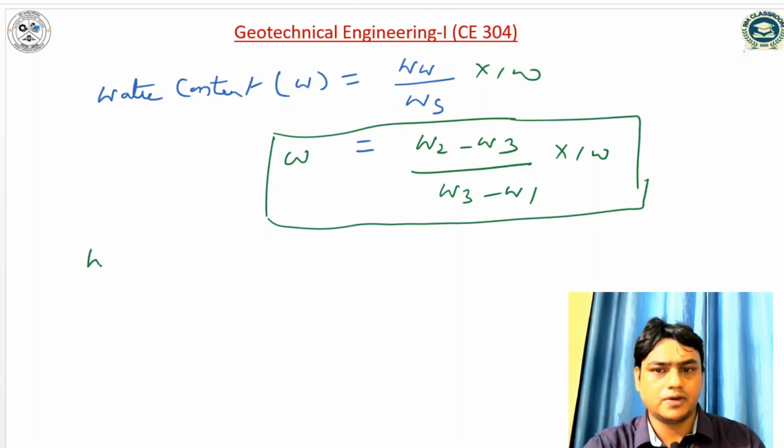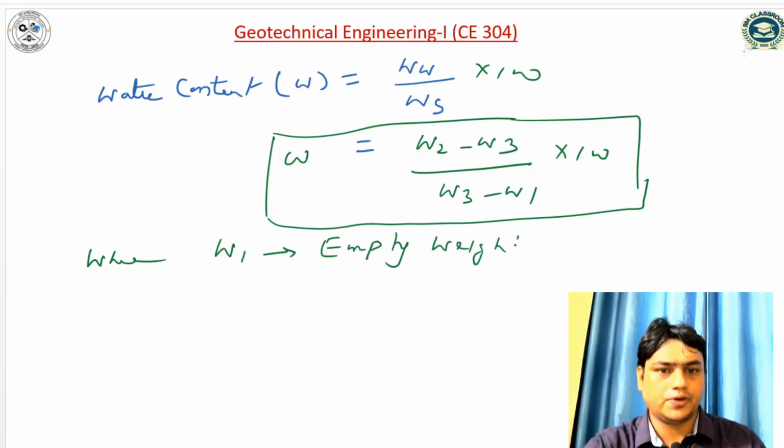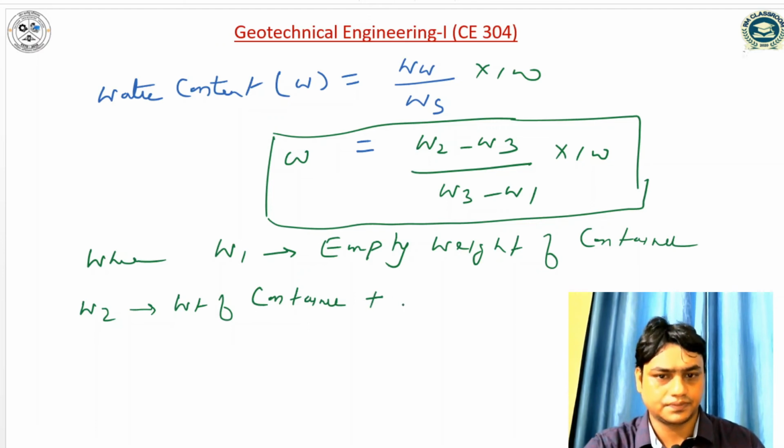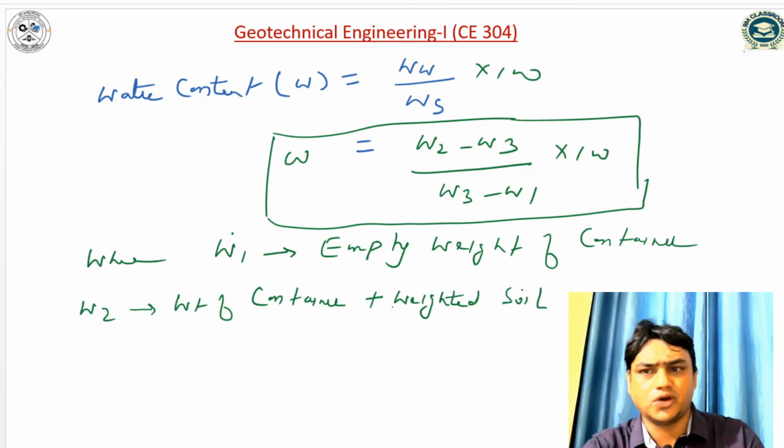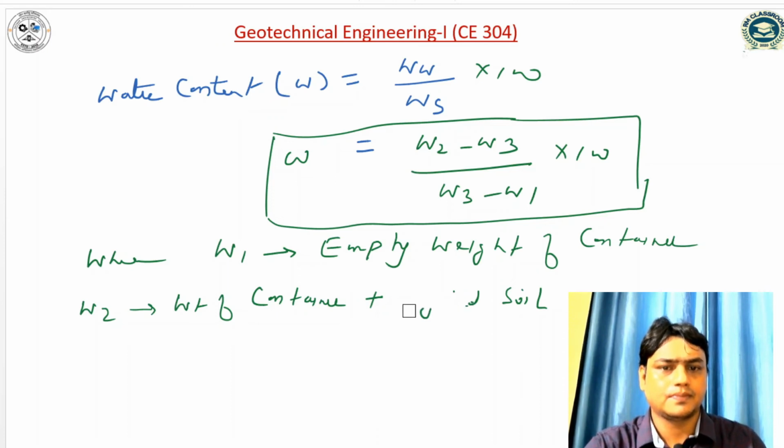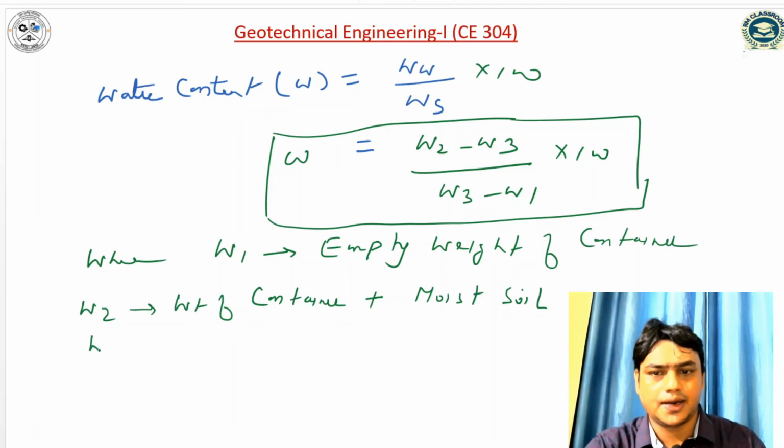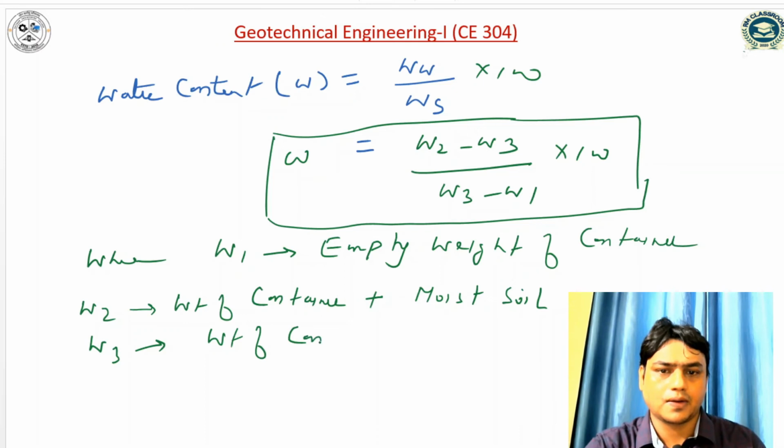So these are the method where W1 is the empty weight of container, W2 is the weight of container plus weighed soil, or we can write moist soil, and W3 is the weight of container plus dry soil.